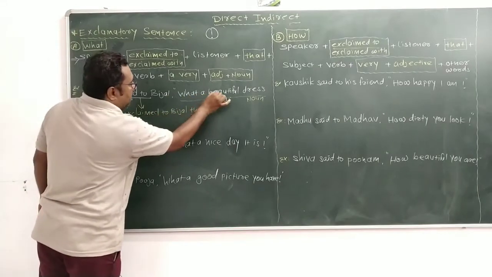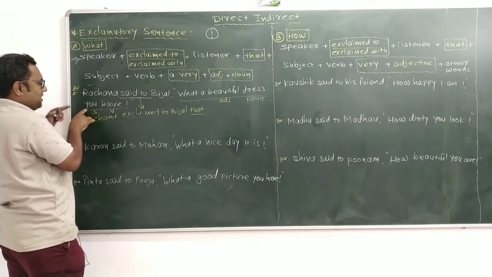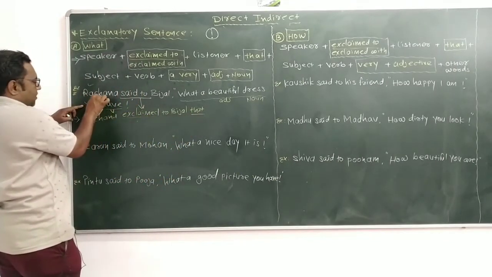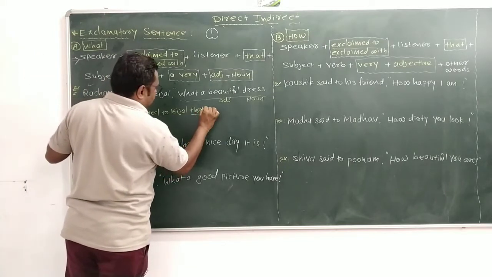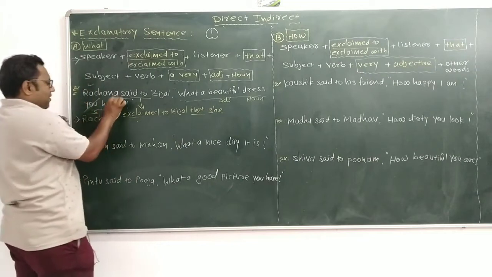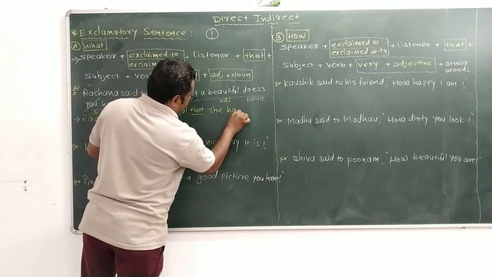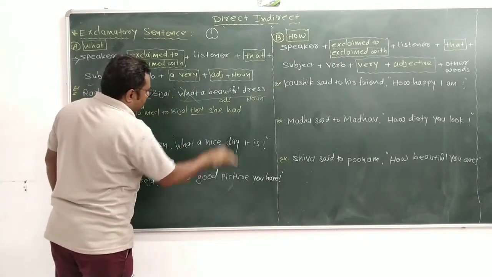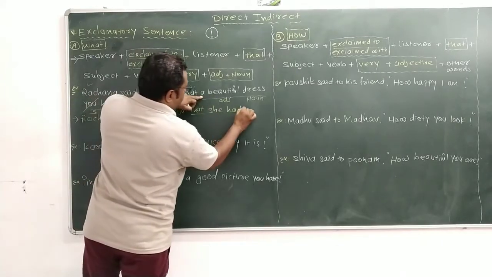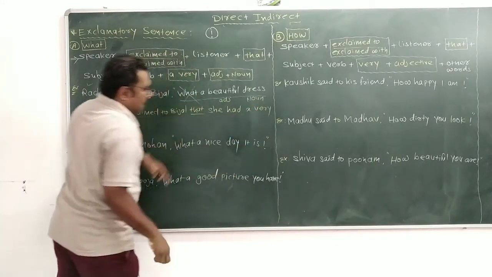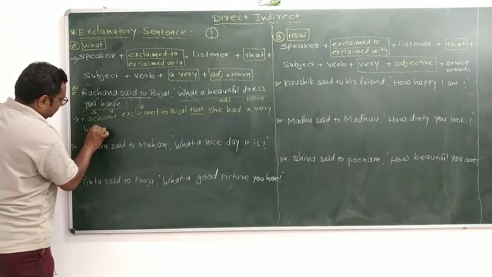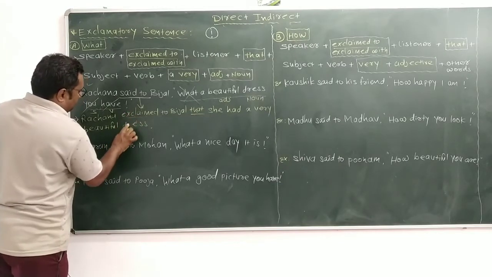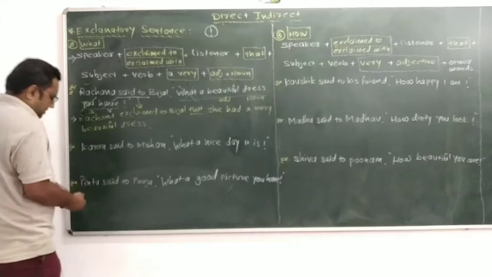Now, what a beautiful dress you have. So what is the subject? You. So you means Rachna, and Rachna means she. So first of all we write she. After that have, has, had: she had, that is complete. Now come to that point, what. So we remove what. After that a very beautiful dress. So that is the affirmative sentence.